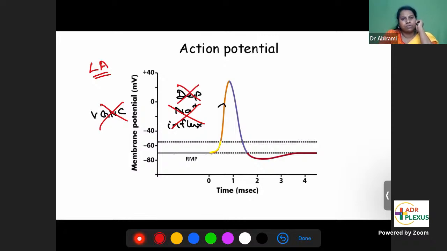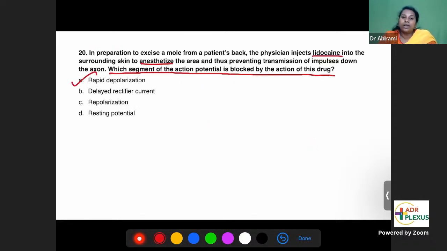When you block sodium influx, you can stop the conduction of impulse. So if there's pain being conducted and you give local anesthetics, it will block the sodium channels, thereby stopping the pain from being conducted. That's how local anesthetics bring down the pain, they stop the transmission. So the mechanism of action is blockers of rapid depolarization.